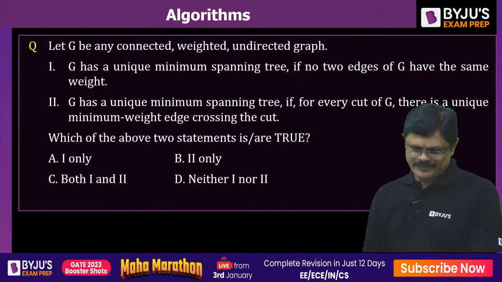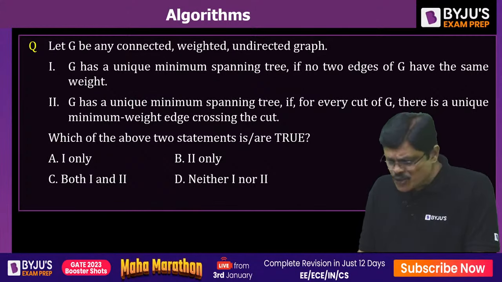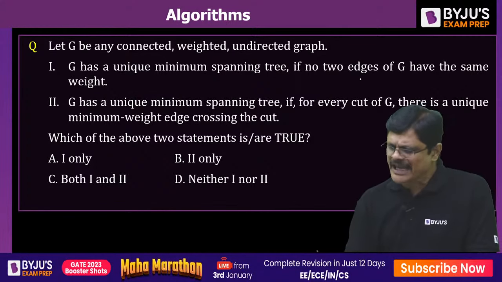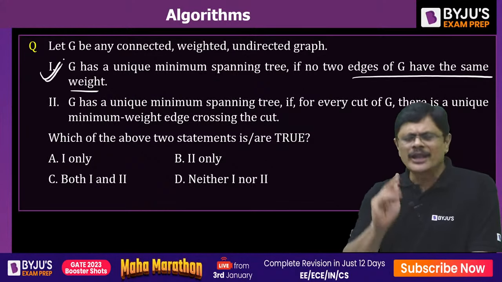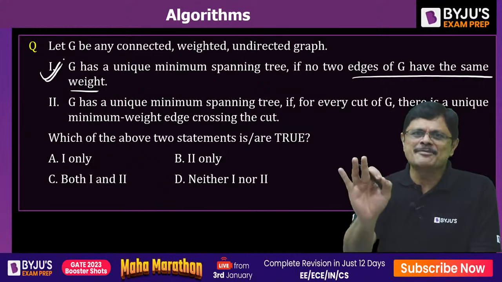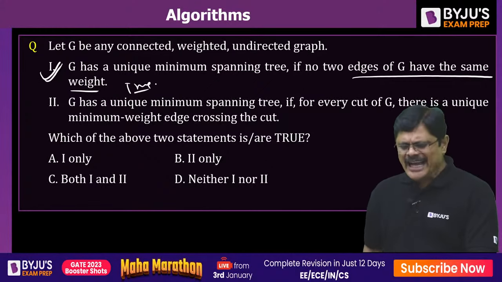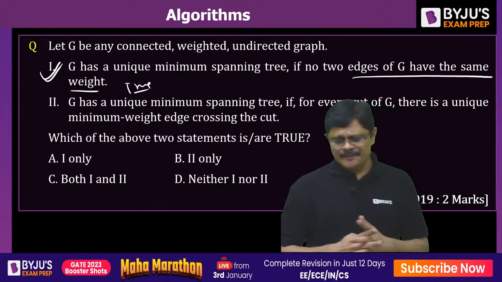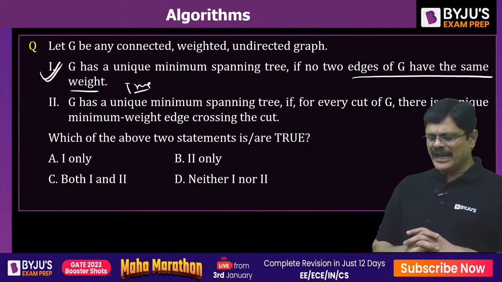Please remember. Now, let G be any connected weighted undirected graph. G has a unique minimal spanning tree if no two edges have the same weight. See, if all the weights are distinct, the minimal spanning tree is unique. This is true. G has a minimum spanning tree for every cut of G, there is a unique minimal weight edge crossing the cut.